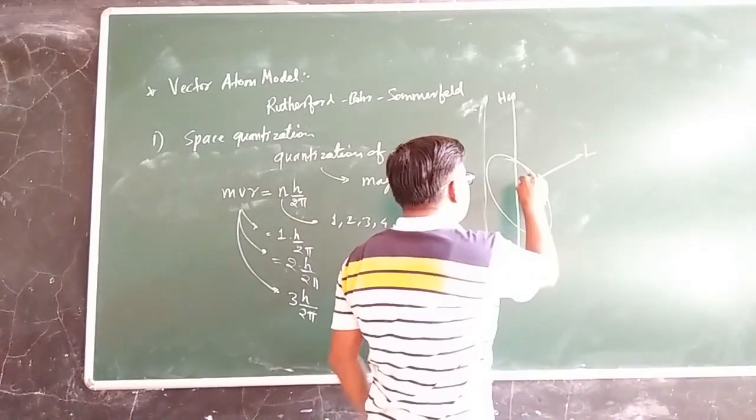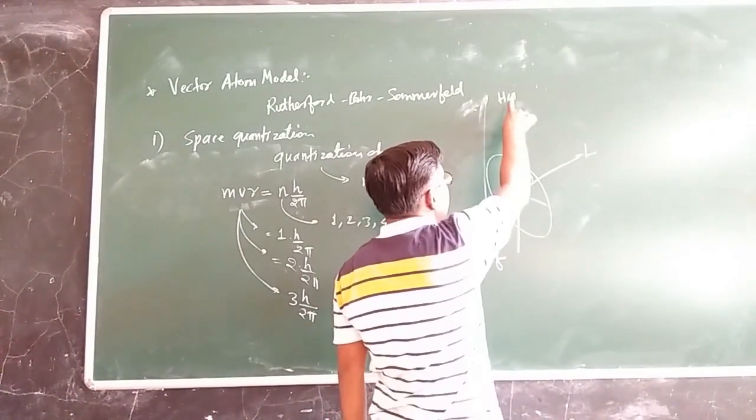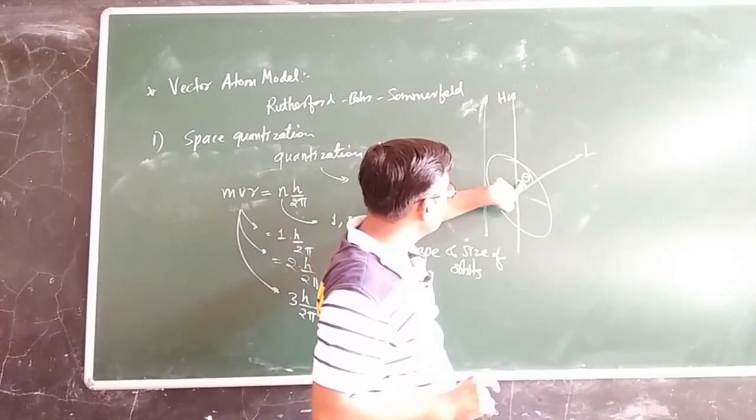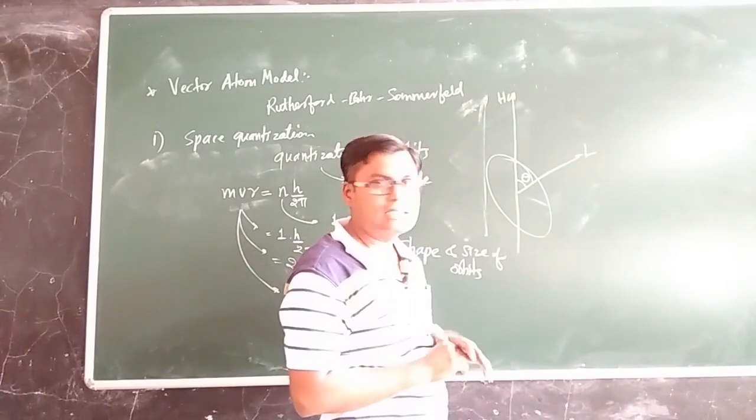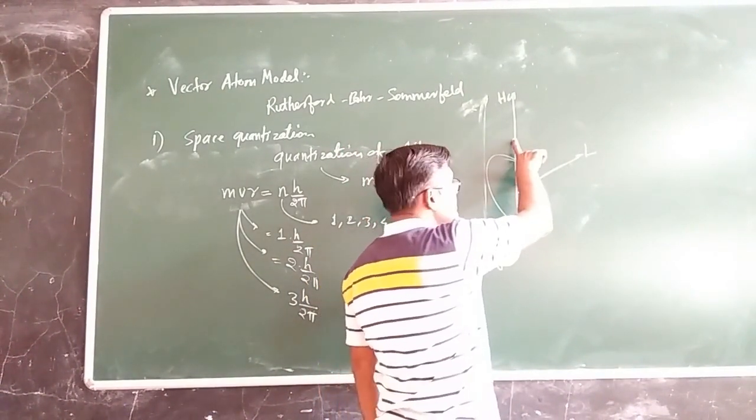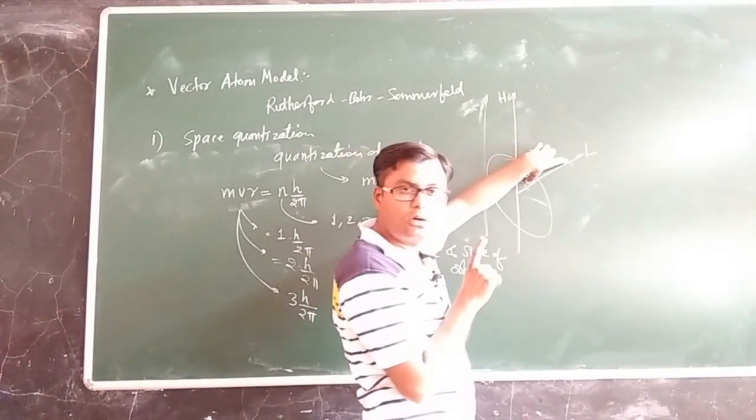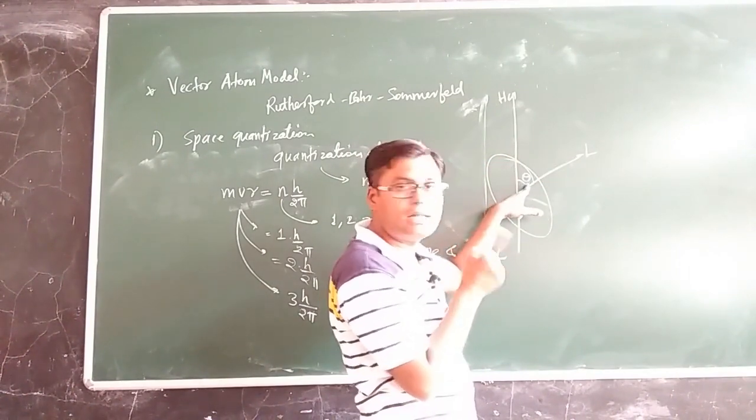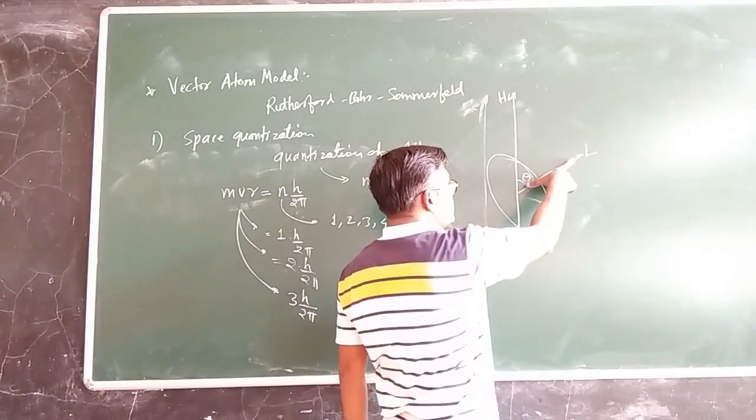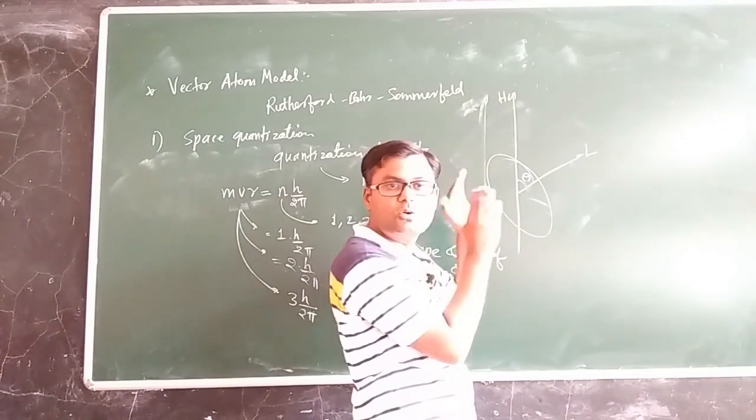This vector L will make certain angles only with the field direction. Now when this vector L will make only certain angles, alternatively we can say that the projection of L onto the field axis will also be quantized. Since only particular directions are allowed, only particular angles will be allowed, and if only particular angles are allowed, then only certain projections of L onto the field axis will be allowed.